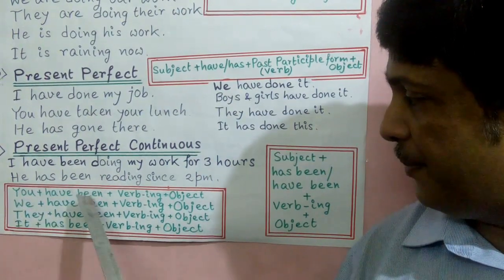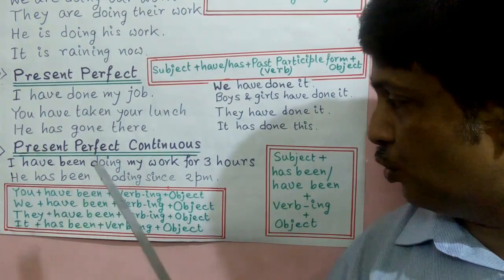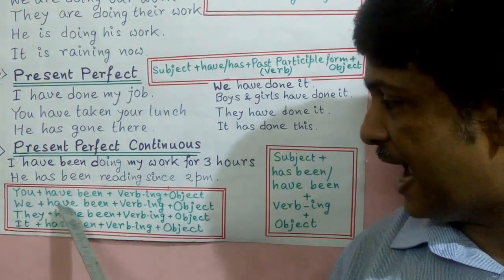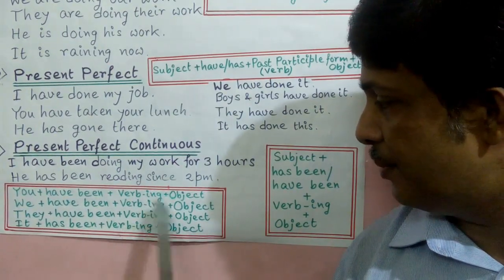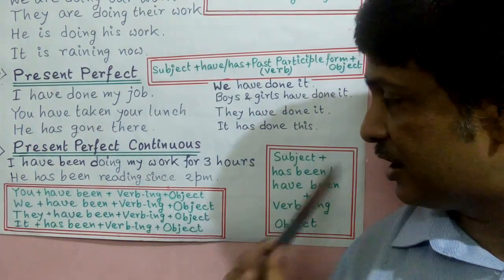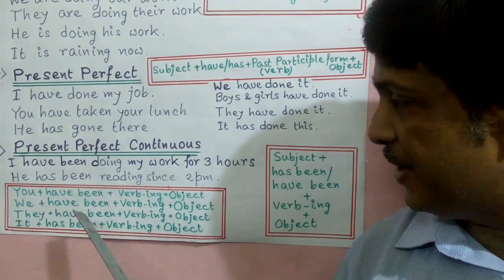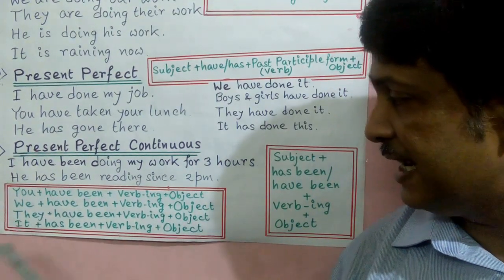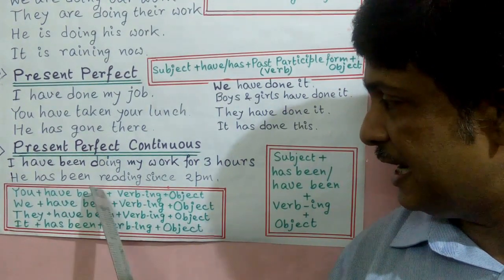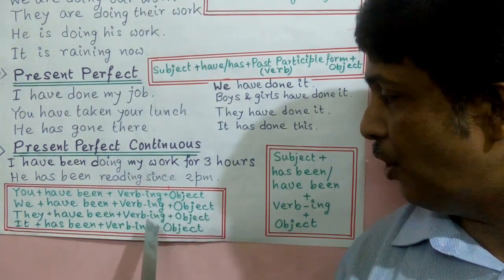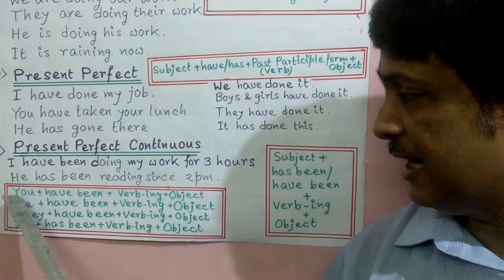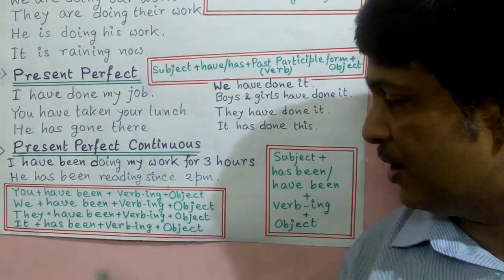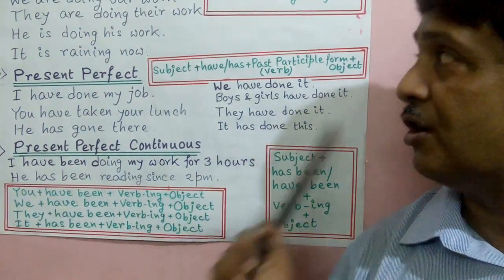Here, if I take the verb do, you have been doing my work for 3 hours, subject. We have been doing our work for 3 hours. Here they have been doing their work for 3 hours. It has been reading since 2 p.m. So here you, we, they, it all are subject, have been or has been added, ing with verb and the object, that is present perfect continuous tense.